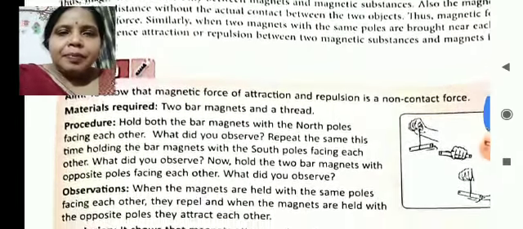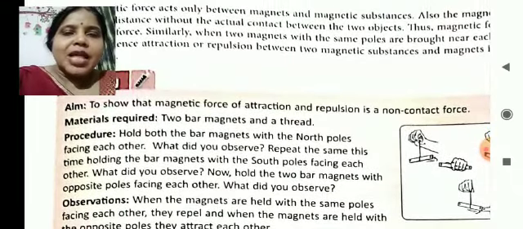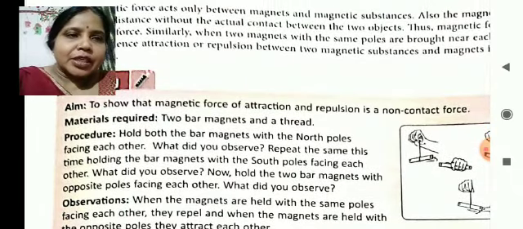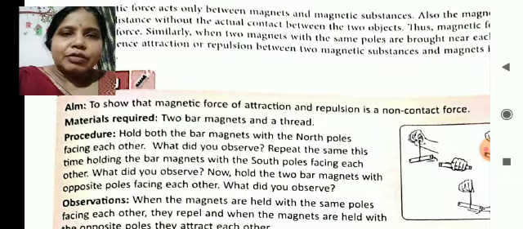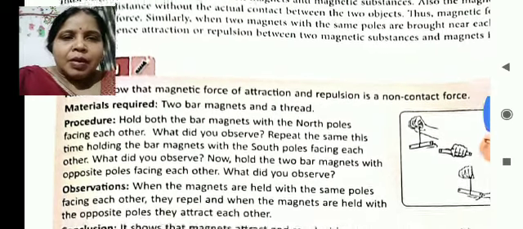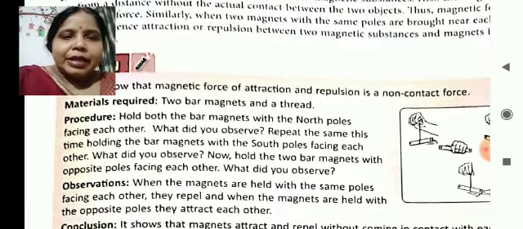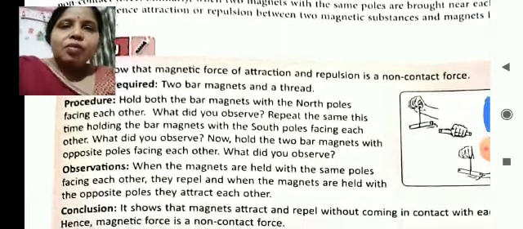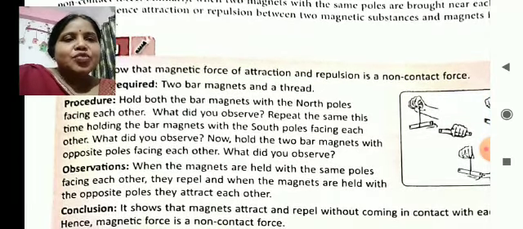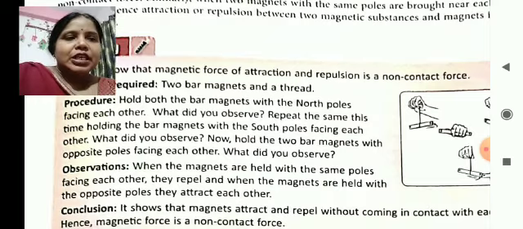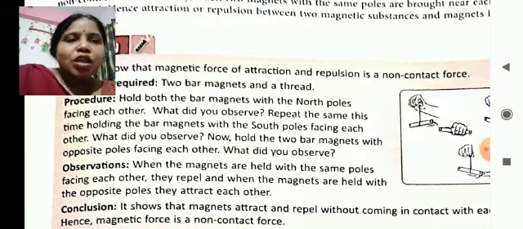And one activity is here to show that magnetic force of attraction and repulsion is a non-contact force. Bring two bar magnets and a thread. Hold both the bar magnets with the north poles facing each other. That means the north poles are towards each other.